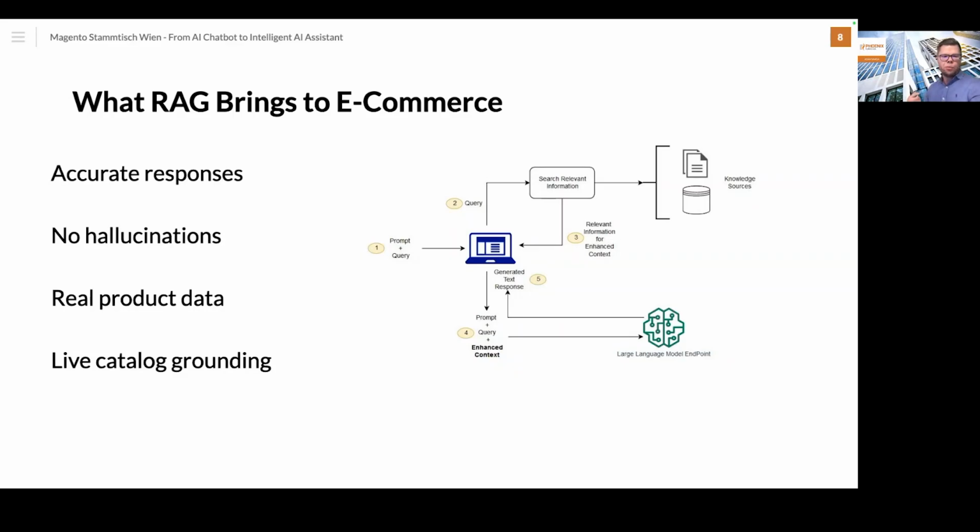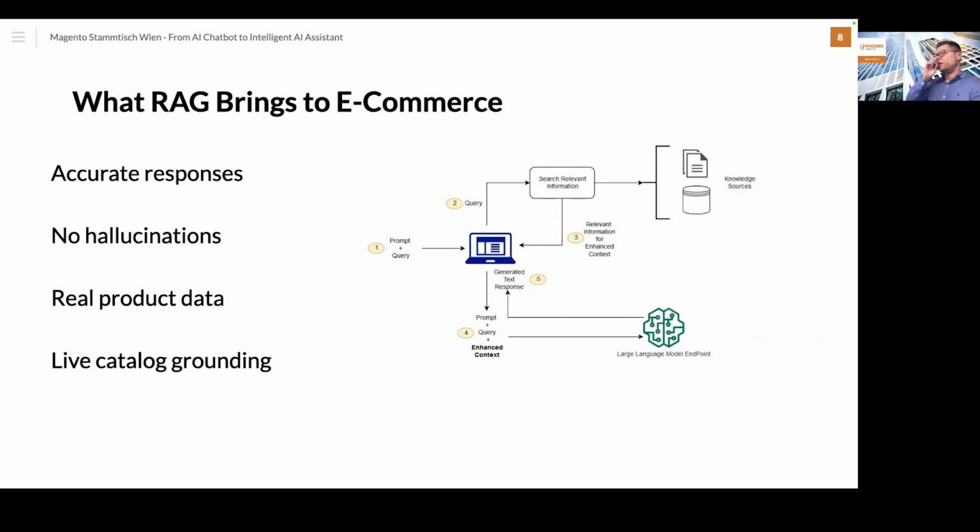Then in the augment step, the second step, we are injecting this data into the model prompt. And after that, in the last step, we are generating and producing an up-to-date response based on this real store content. So this could also be product data or any other data that we have already synchronized with the vector database.